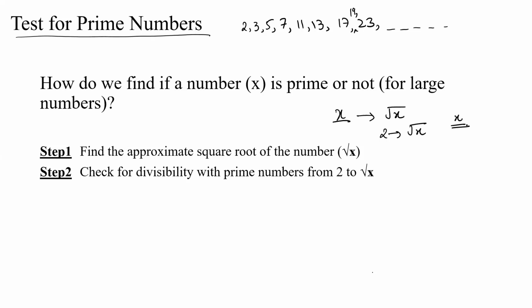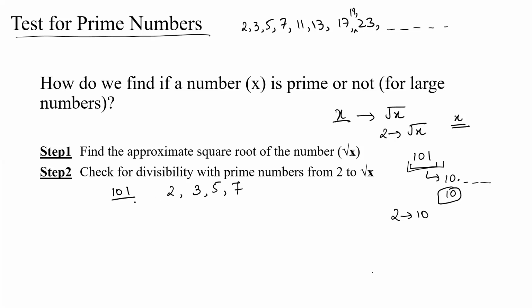For example, if you have a number, say 101, you want to check if 101 is prime or not. You find the under root of 101, which is 10 point something. So basically you find the largest integer that is smaller than this number, which is 10. And you check for divisibility of 101 for all prime numbers ranging from 2 to 10. So you check for divisibility of 101 with 2, 3, 5, and 7.